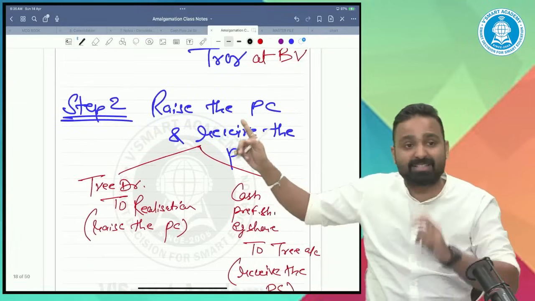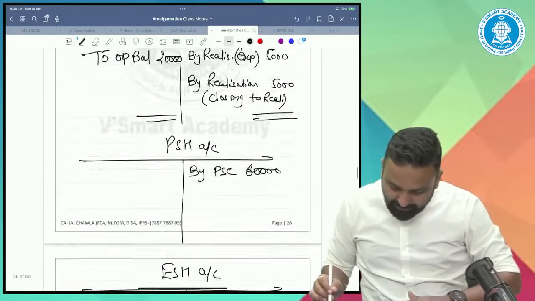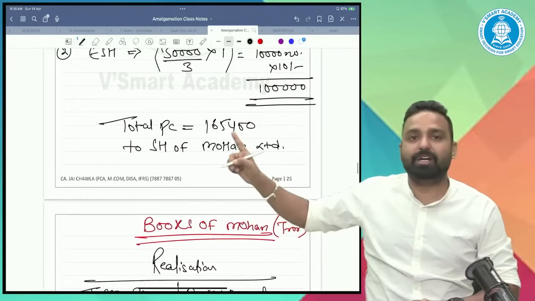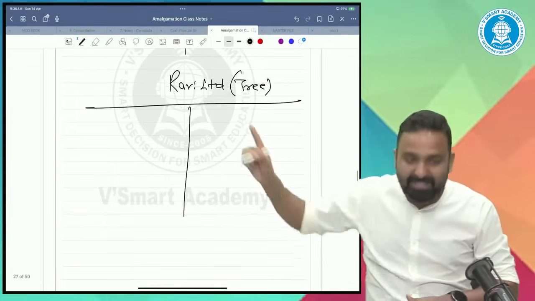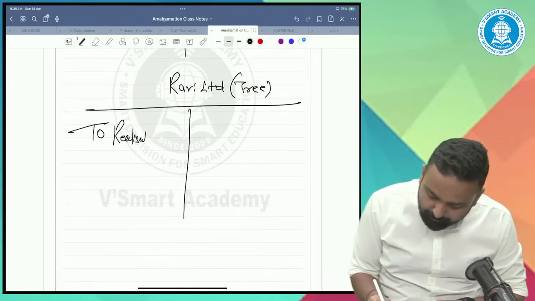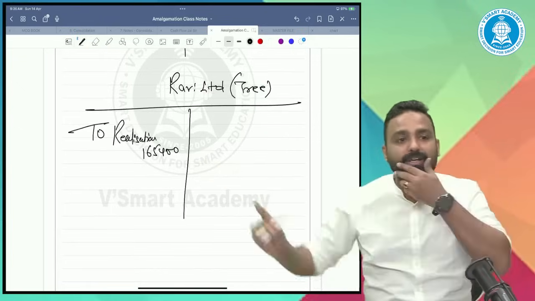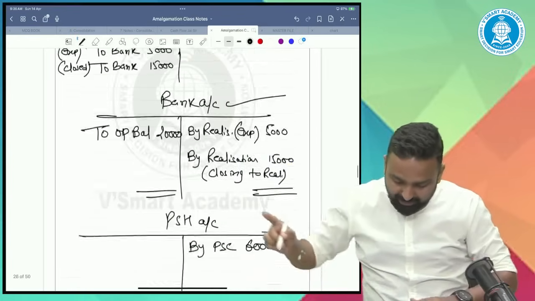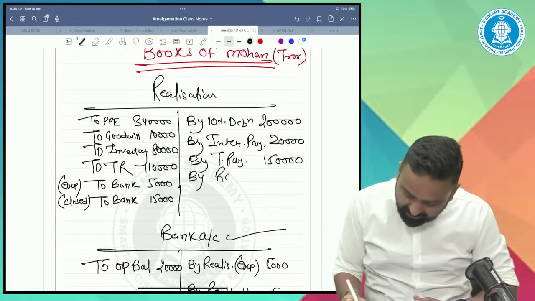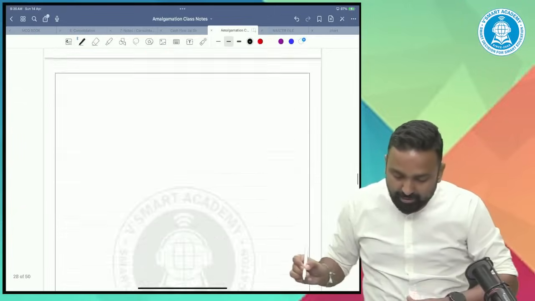Now the second step, raise the PC, receive the PC. PC is 165,400. Raise the PC. We will get the PC from Ravi Limited. So Ravi Limited account debit to realization account, 165,400. That means by Ravi, 165,400.